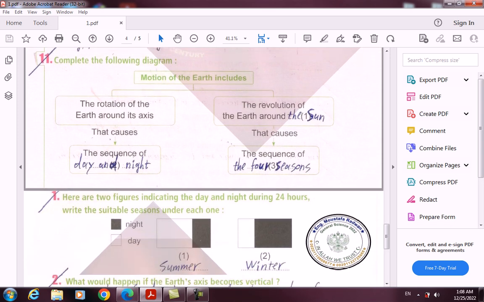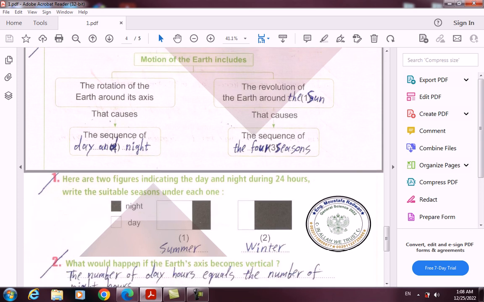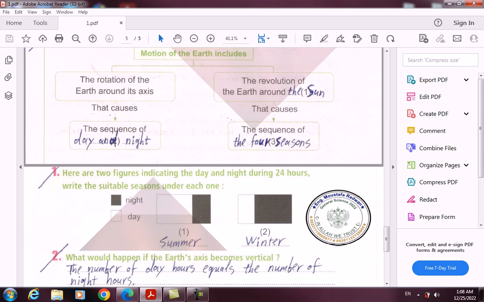11. Complete the following diagram. Motion of the Earth includes the rotation of the Earth around its axis, and that causes the sequence of day and night. And the other thing is the revolution of the Earth around the Sun, and that causes the sequence of the 4 seasons.